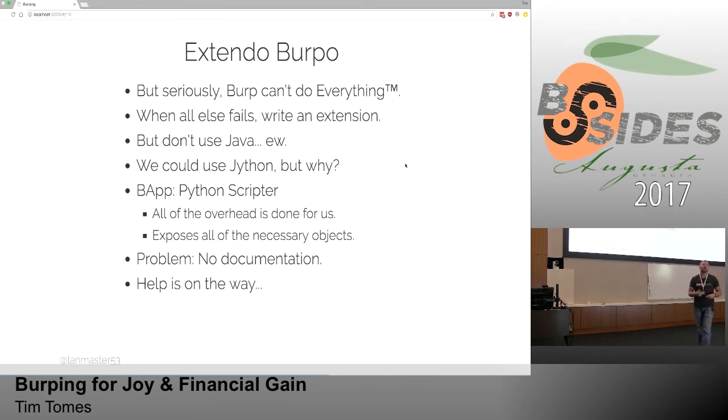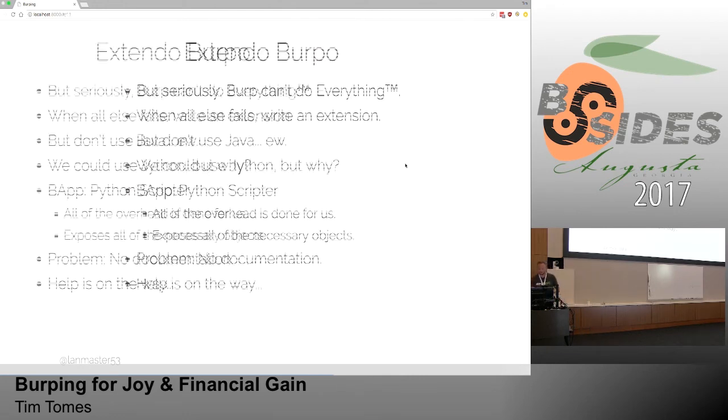The biggest problem I found when I started going down the path of using it was just zero documentation. I'll show you the links that I came across when I was trying to research how to do this. So I'm going to start building out some documentation. This first script that I'm going to show you will give you a head start in building your own Python scripter scripts, because it will give you information about what's exposed to the script programmatically. So help is on the way in that area, and it starts right here.